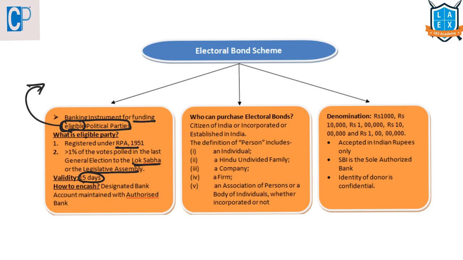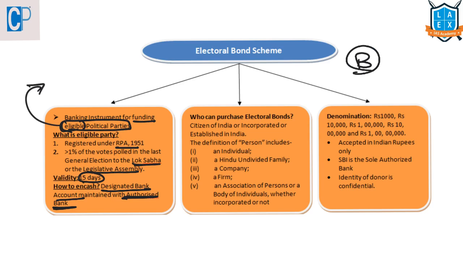And how can we encash this electoral bond? Can the political party encash it in any account? No. These electoral bonds can be redeemed only by an eligible political party by depositing the bond in a designated bank account that is maintained with an authorized bank. And who can purchase these electoral bonds? Who is selling them?